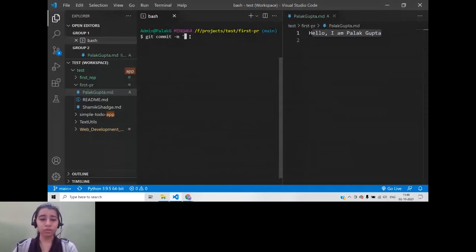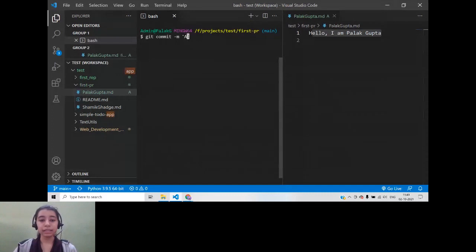Or in case you look at your code in the future and you want to know why a particular thing was changed, you can always look at the commit message and understand why it had been changed. A valid message which explains everything. So since I've added a file, I'll write add a file.